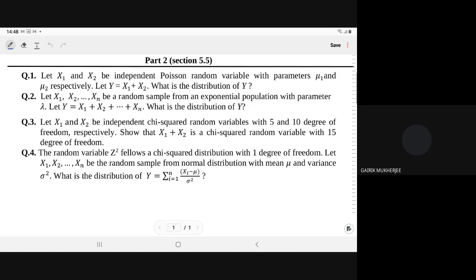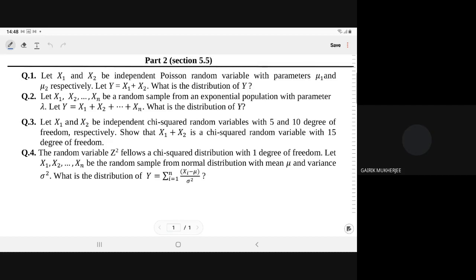Yes, sir. It means that this is not necessary only for the sample; for the population also it is true. Whether you take the binomial population, the geometric population, or the exponential population, it also follows the normal distribution for large n.